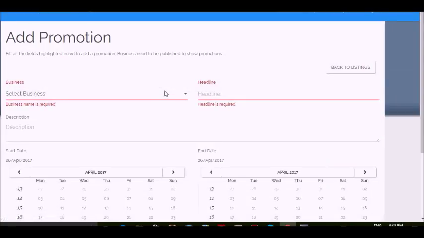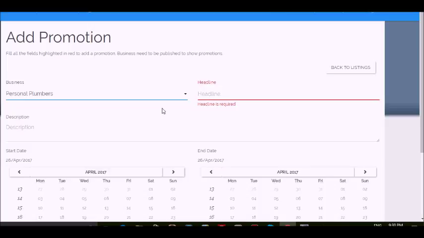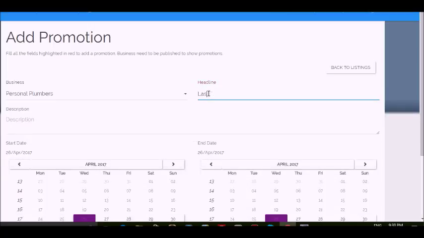Next, pick the business from the business drop-down that you want to add your promotion to. Next, give a headline that you want the promotion to be called. So I'm gonna call it Last Offers Promotion.